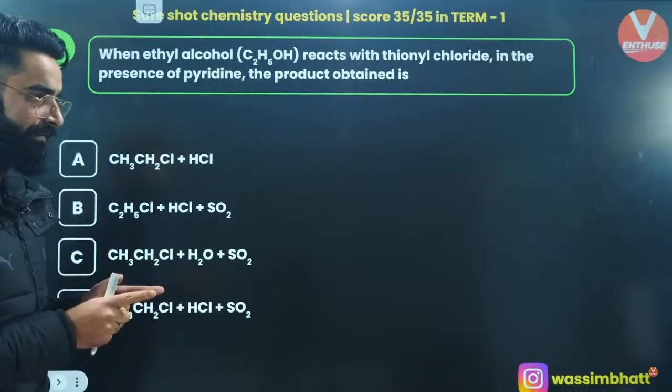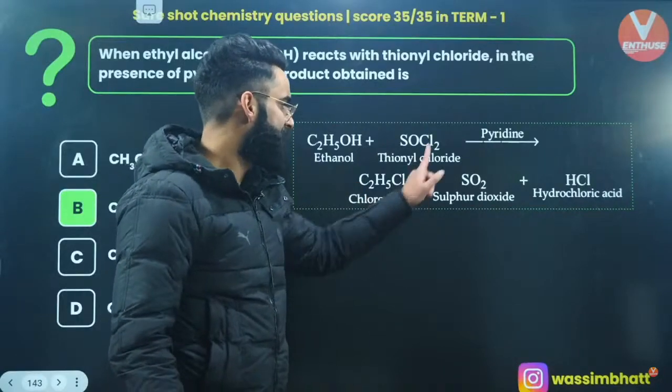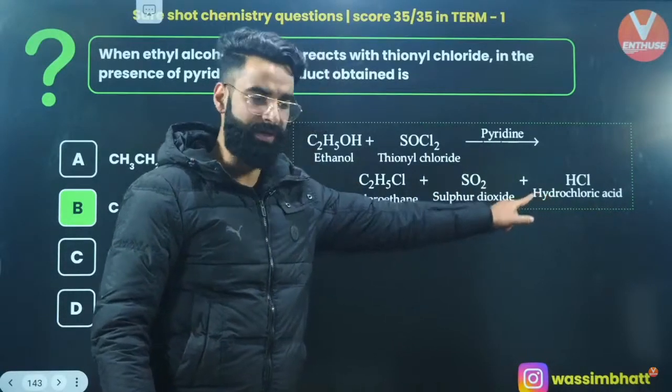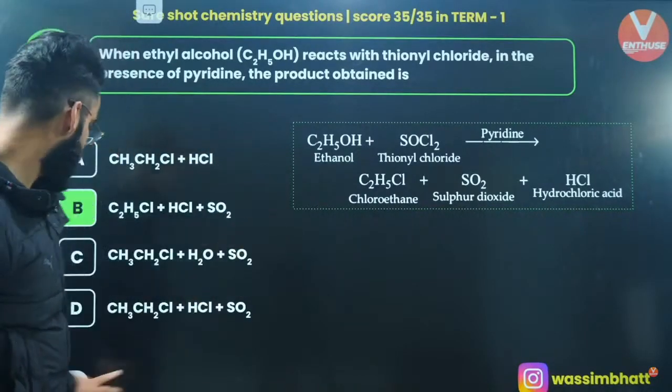I'm looking at the charts only. Absolutely, people, it's going to be option B. So you get chloroethane, sulfur dioxide gas, and hydrochloric acid, HCl gas as well. Yeah? So do remember this. And this is again a question from your NCERT.